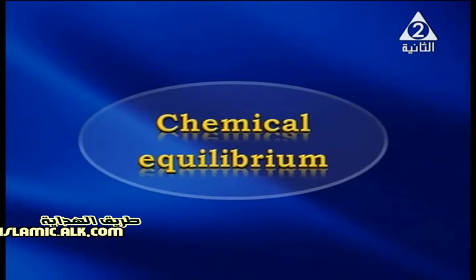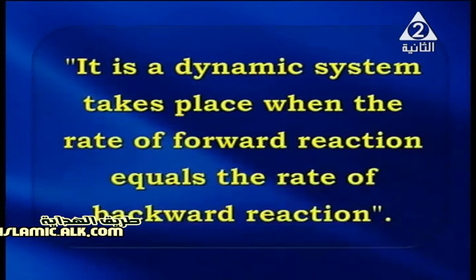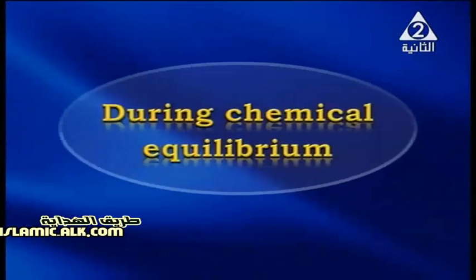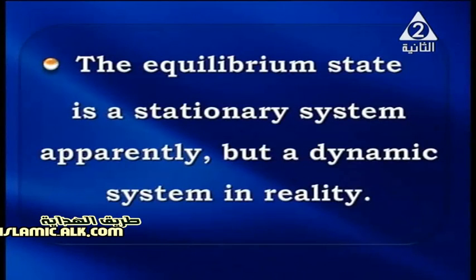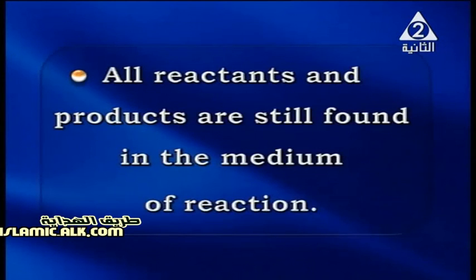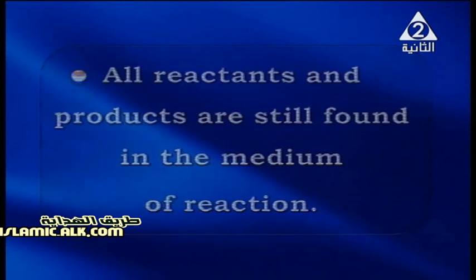Now, my dear students, chemical equilibrium can be defined as the dynamic system that takes place when the rate of forward reaction equals the rate of backward reaction. During chemical equilibrium, the equilibrium state is reached and it is a stationary system apparently but dynamic in reality. And also, all the reactants and the products are still found in the medium of the reaction.